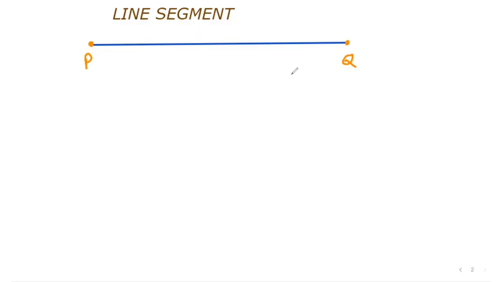A line segment has 2 end points. It has length but no width, and thickness is also not there. There are infinite number of points on a line segment. Here, PQ is a line segment.